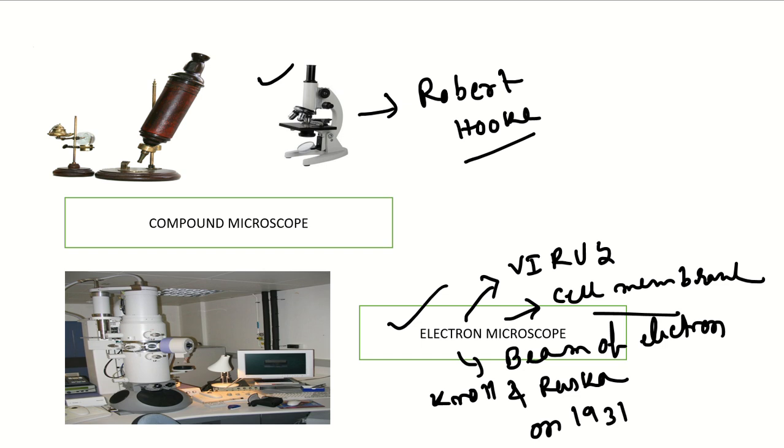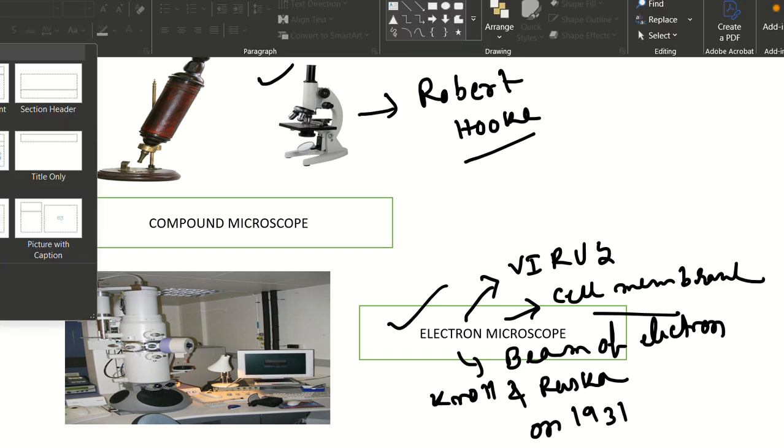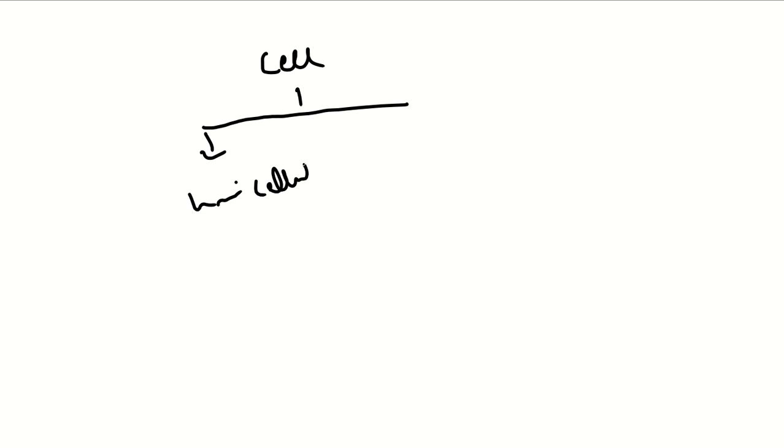Various kinds of cells are present in organisms. If the organism is huge, it consists of a number of cells, that means the organism is multicellular, and if the organism is small, it can consist of a single cell, that means unicellular. So according to the number of cells, we can divide organisms into two types: unicellular and multicellular.